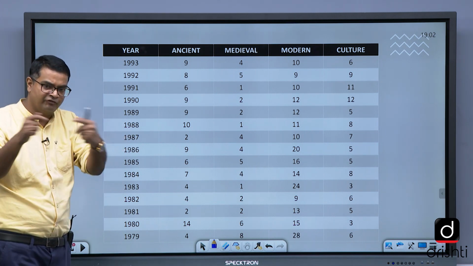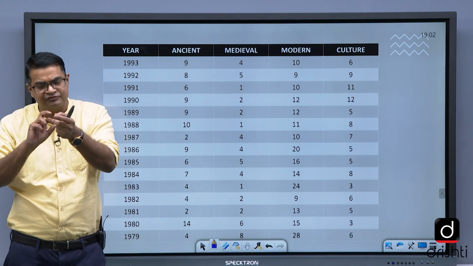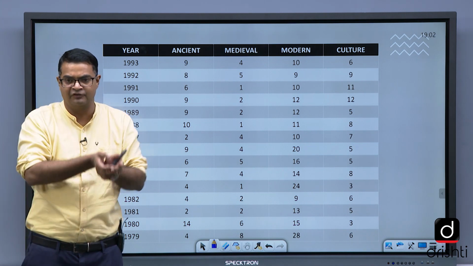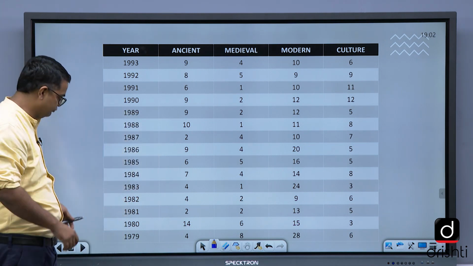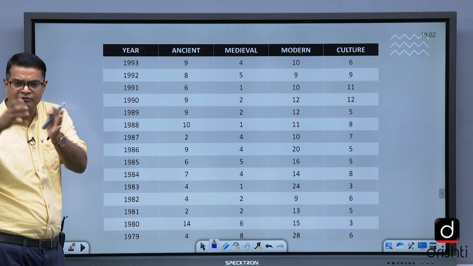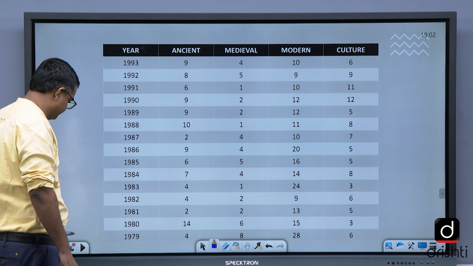So they keep on flipping the question from one exam to another exam. Not exactly; they've changed the words, or related to that topic or the catchment area of that topic. They keep on doing such things. They don't have new questions, but they keep on flipping the question from one exam to another exam.